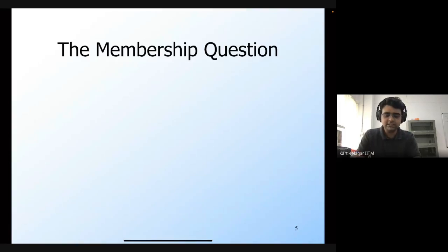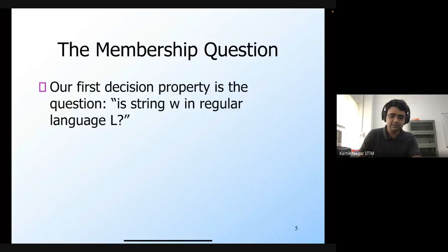Okay, so let's start with various decision properties. Let's first consider one of the simplest decision properties, which is the membership question. Given some arbitrary regular language L and some string W, is the string inside the regular language L? You're given the regular language L in any of its forms, and an arbitrary string W, and we want an algorithm which, given these two, can always decide whether the string W is going to be in the regular language L or not.